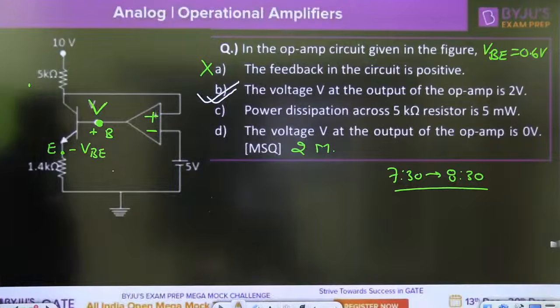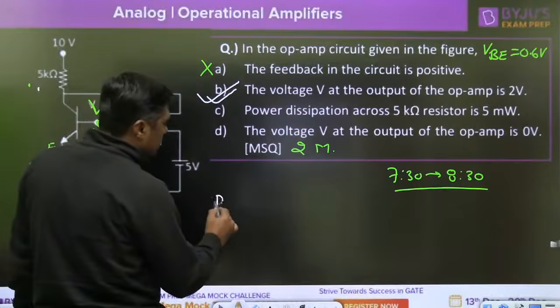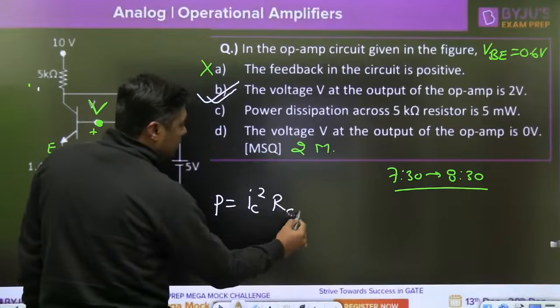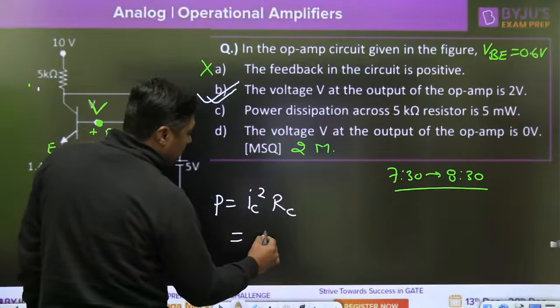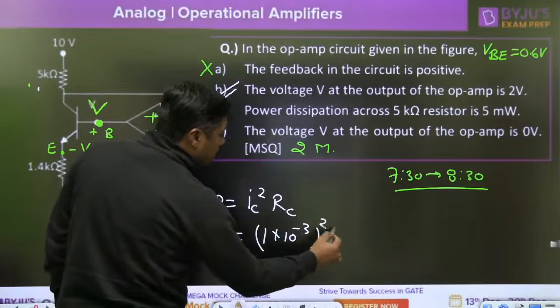Feedback in the circuit is not positive, it is negative feedback. Power dissipation across the 5 kilo ohm resistor is 5 milliwatt. This is the 5 kilo ohm resistor. So what is the power dissipation across it? IC square into RC. What is the IC? 1 milliampere. 1 into 10 raised to power minus 3, squared, into RC.